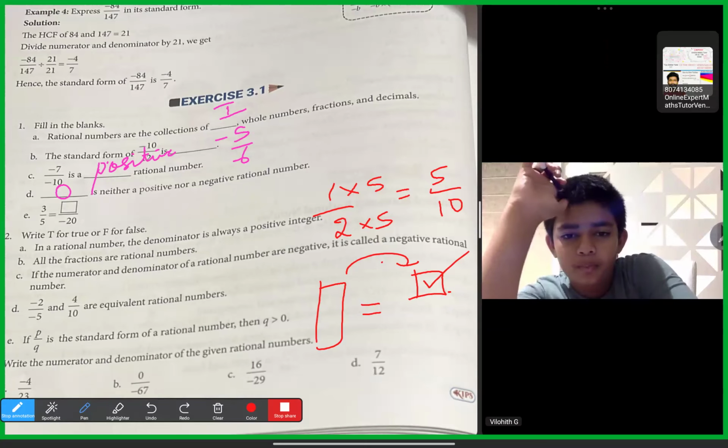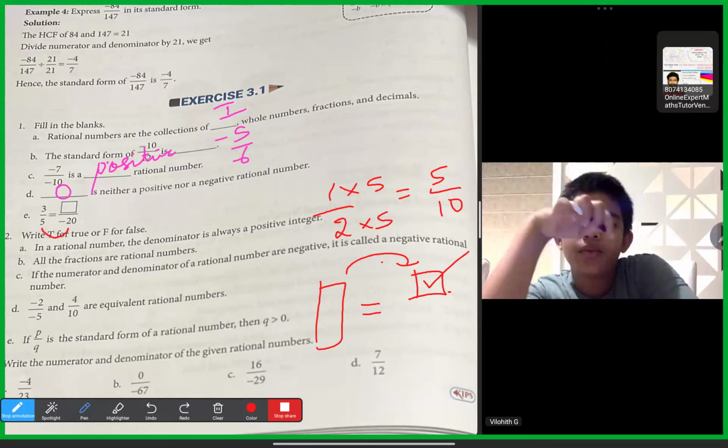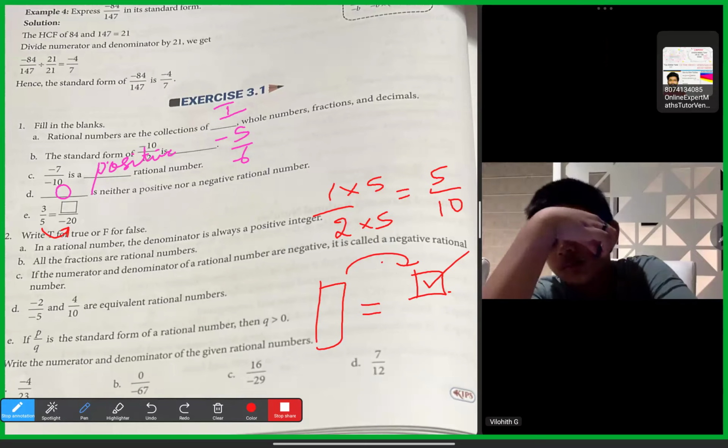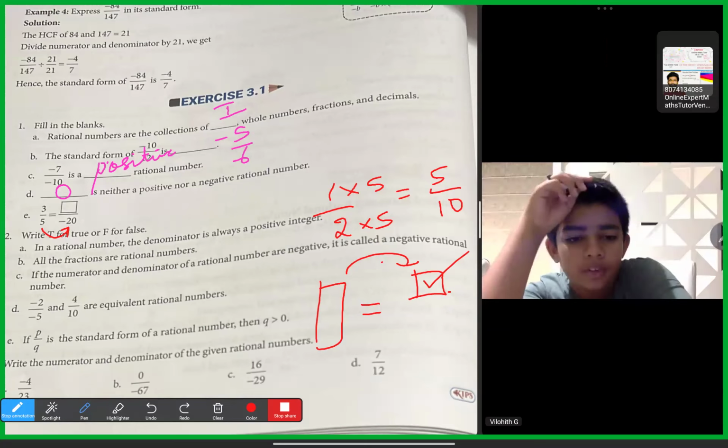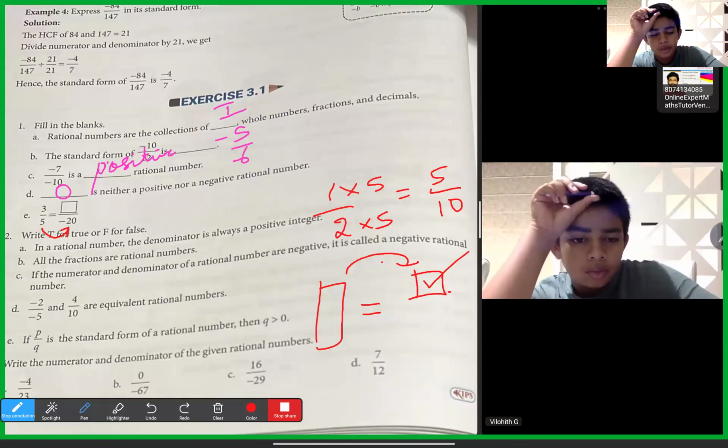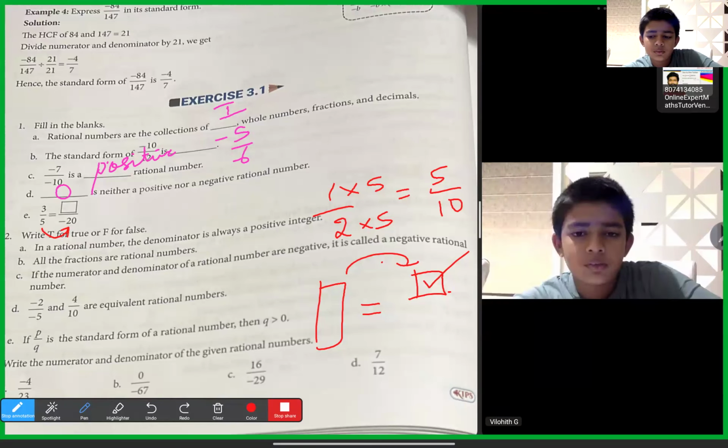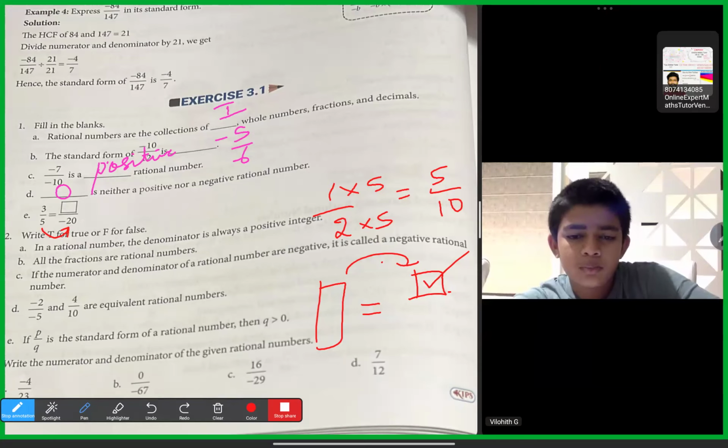How will we know that? For example, here, left to right, if you observe, 5 became minus 20 below. If you forget about the minus, 5 became 20. Is it multiplied or divided? Multiplied, sir, because division means the value should come less than 5. Yes, when we divide, the value will come down. So here we multiplied. But originally 5 was positive.